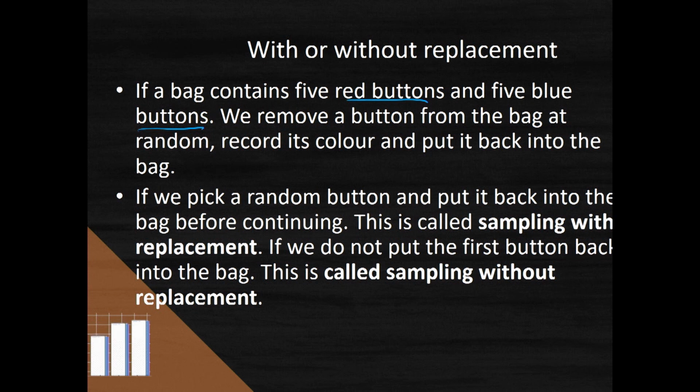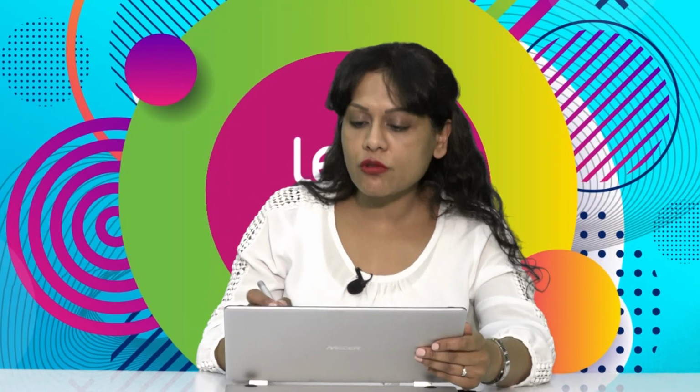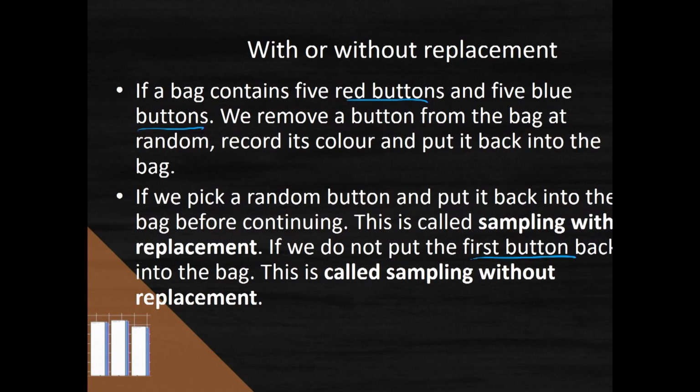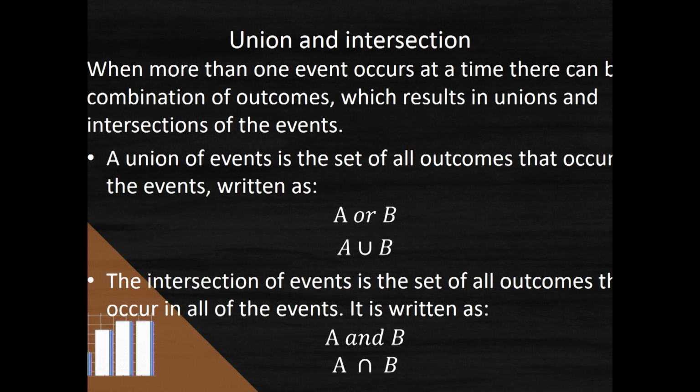So we still have 5 red buttons and 5 blue buttons if we put the first button back. Okay? That is what we call sampling with replacement. So we're replacing the item that we took out the first time. If we do not put that first button back, then that is called sampling without replacement. And that's what we call dependent events.